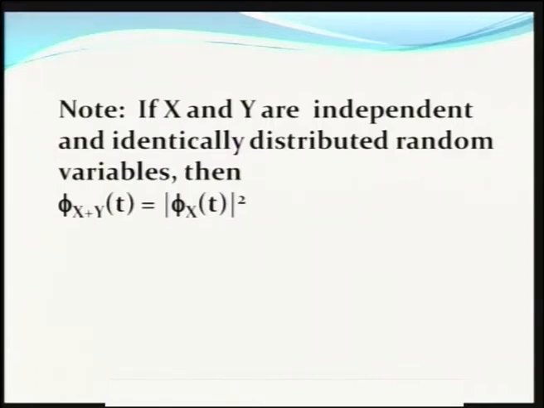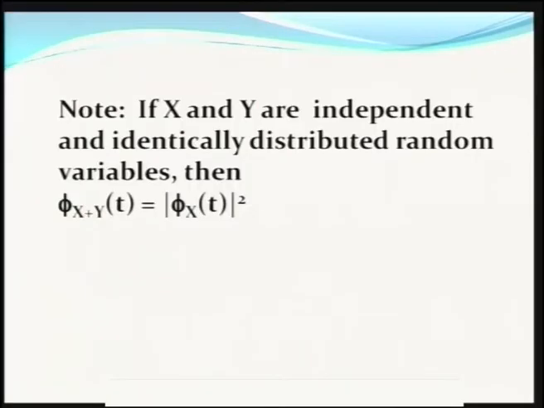Okay, continuing with the additive property of characteristic function, if you take any two random variables x and y that are independent and identically distributed, in many books you can see IID, meaning independent and identically distributed. It means that x and y are independent, and at the same time identically distributed, meaning they have the same probability distribution. So, in that case we have pi x plus y of t equal to pi x of t into pi y of t.